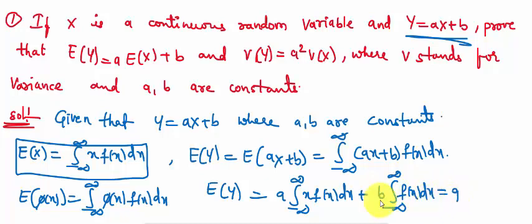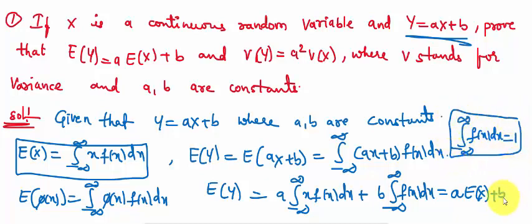It is equal to a. From the definition, the integration of x f of x dx from minus infinity to infinity is the expectation of X. So it is a into expectation of X plus b. We know that the integral from minus infinity to infinity of f of x dx is equal to unity. So plus b into 1 is b only. This is the first relation: E of Y equals a expectation of X plus b.